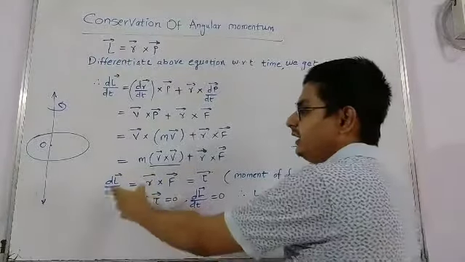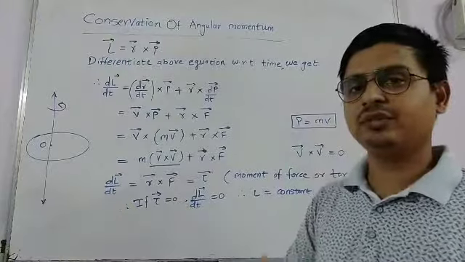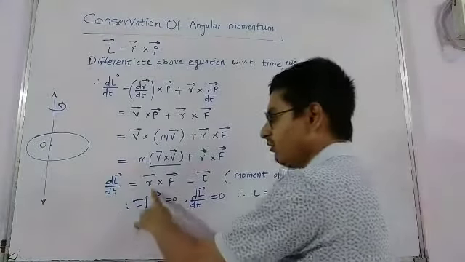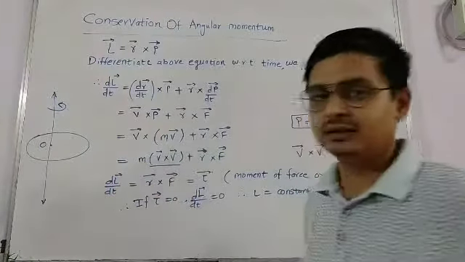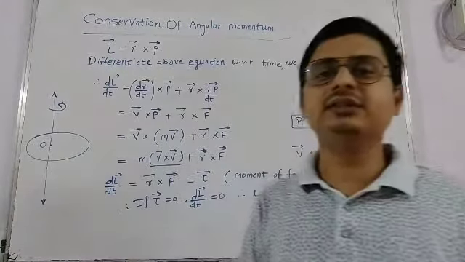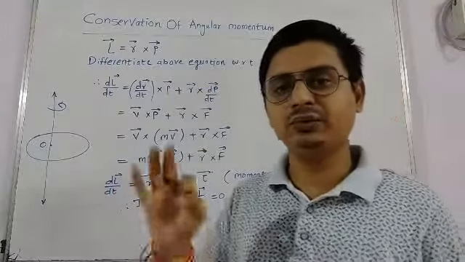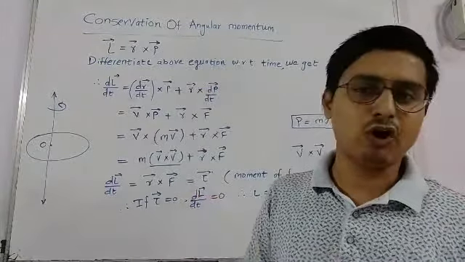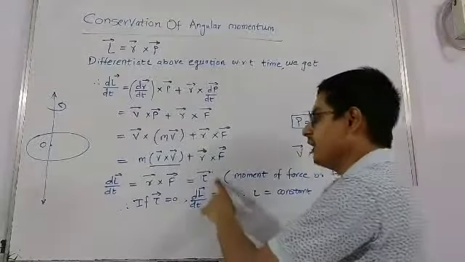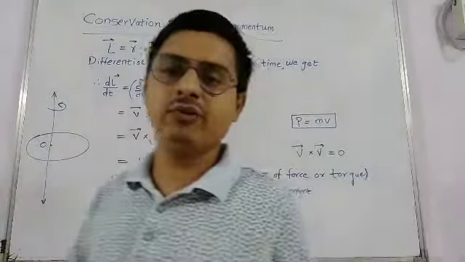Therefore dL upon dt, that is the rate of change of angular momentum with respect to time, is a product of r bar cross F bar, that is position vector cross force vector, and this gives you the torque, that is radius vector into the force, that is equal to torque. Okay, so we have mentioned here the torque, it is also called as moment of force.